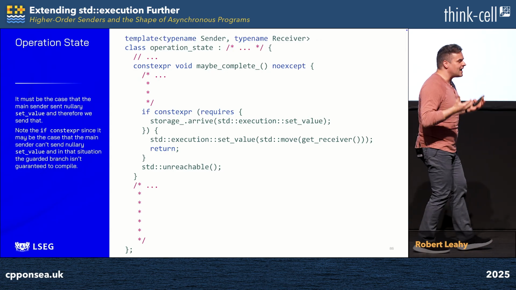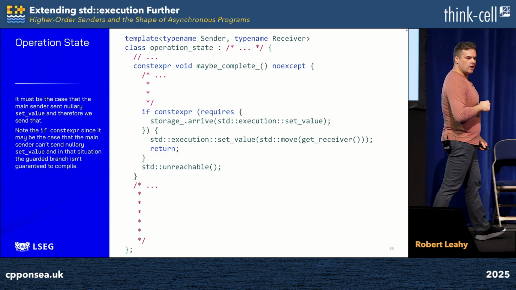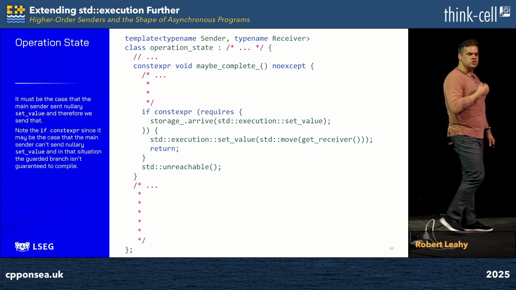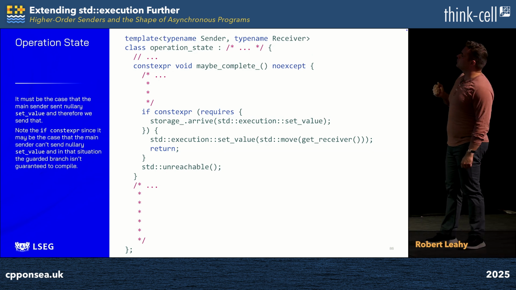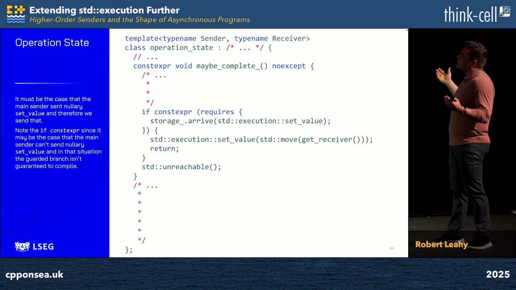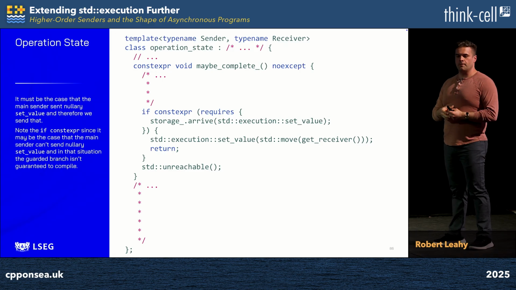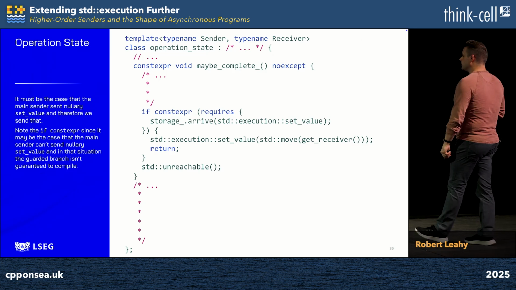In that case, we statically know that our operation will never come to a successful close and will not reach this line of code. But if we didn't guard it with if constexpr, we wouldn't communicate that intelligence through to the compiler, and the compiler will try to build it anyway. Maybe the receiver that was provided to us doesn't actually accept set_value with no arguments because it knows it can never arrive, and in that case, our algorithm would fail to compile for no reason. Therefore, we have this needful if constexpr.